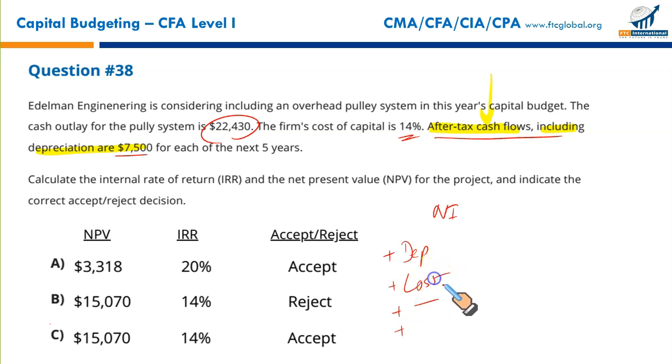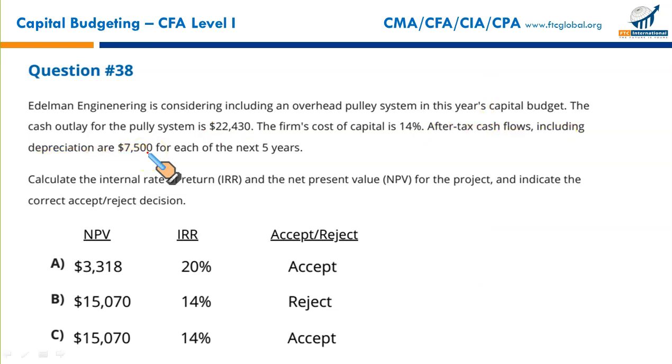So all known non-cash losses are added. So this after-tax cash flow has to include depreciation in order to convert your net income into cash flows. That is an important point to remember. So just take this number as it is. Otherwise, do not try to reinvent the wheel. He has given you after-tax cash flow. It means it is after-tax cash flow.